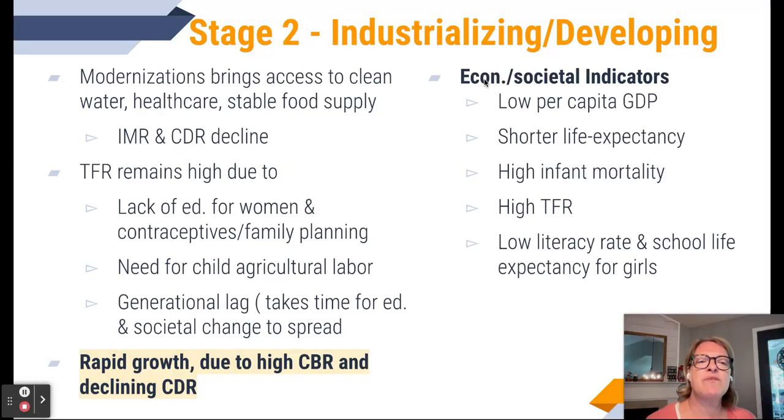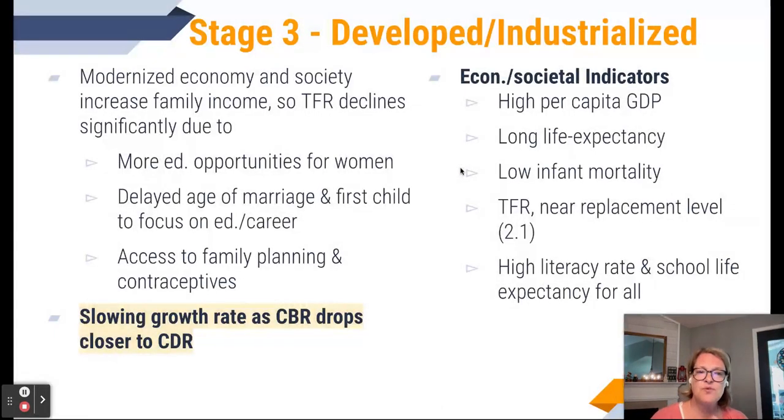And then, what are some of the economic and societal indicators that tell us that a country is in stage two? There's a low per capita GDP, shorter life expectancy, high infant mortality rate, a high total fertility rate, low literacy rate, and low school life expectancy. So, not a lot of children are going to school. Not a lot of people are reading in these countries, and there's low life expectancy.